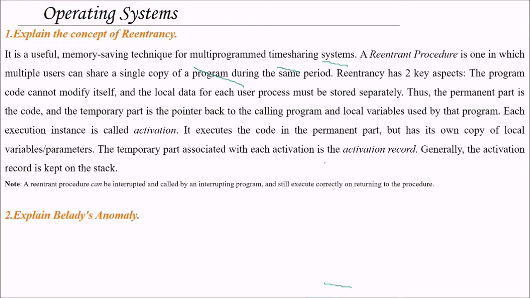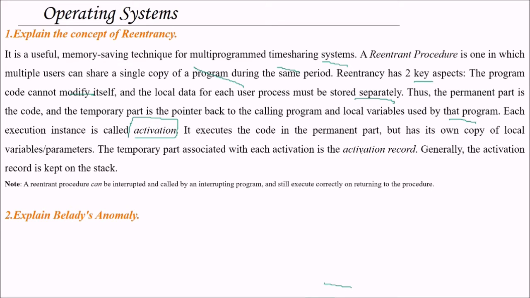Re-entrancy has two key aspects. First, the program code cannot modify itself, and the local data of each user process must be stored separately. That is the permanent part of the code, and the temporary part is the pointer back to the calling program and the local variables used by that program. Each execution instance is called an activation.